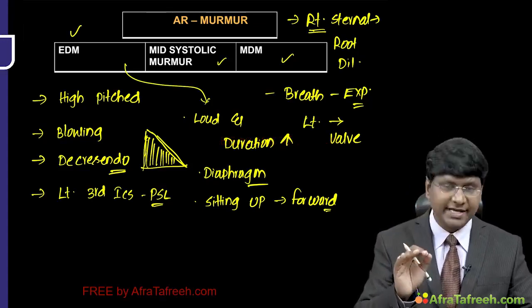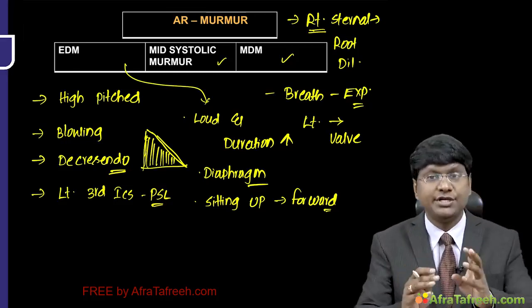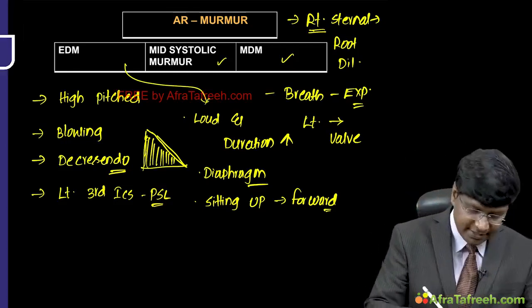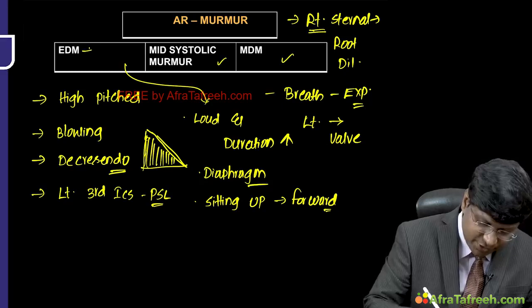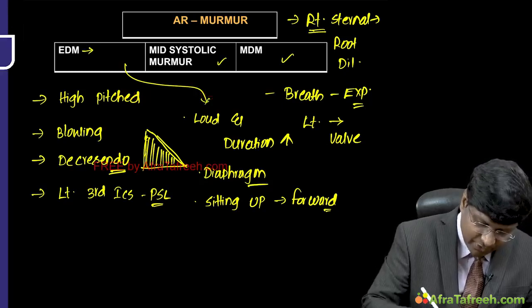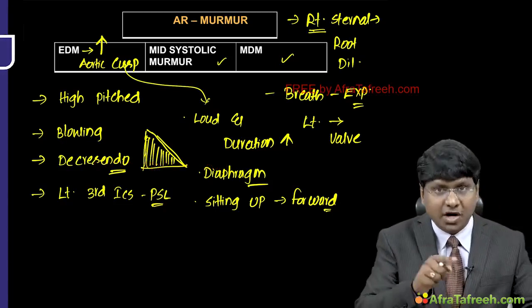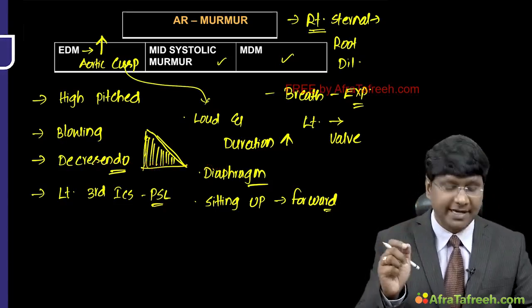And even if you take the quality of the murmur, if the aortic regurgitation is due to eversion of the aortic cusp, right, what do we describe the quality of the murmur as?